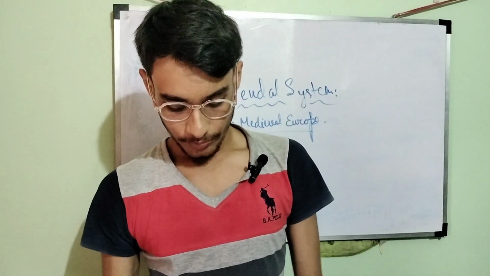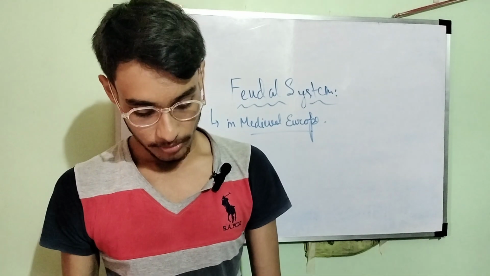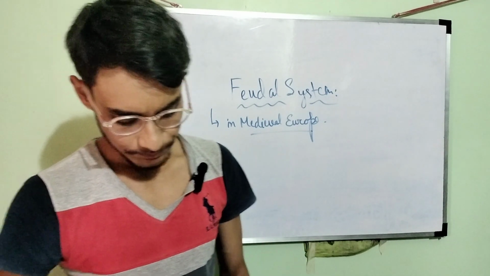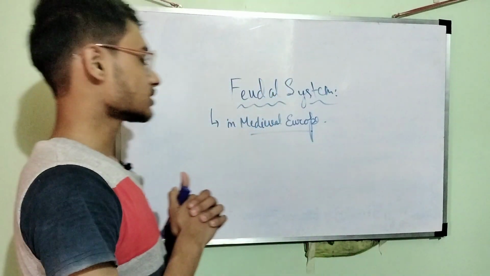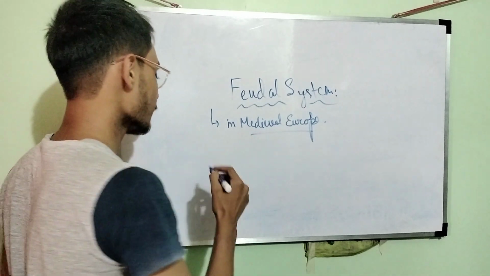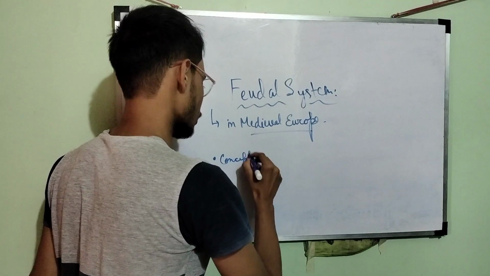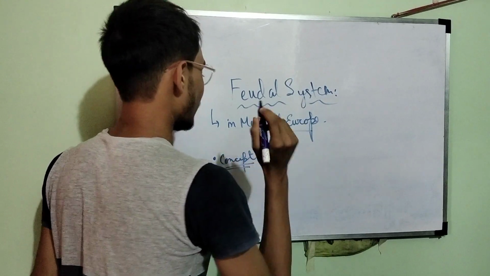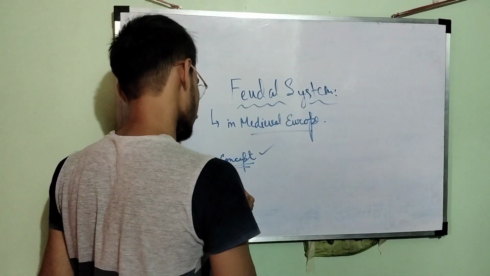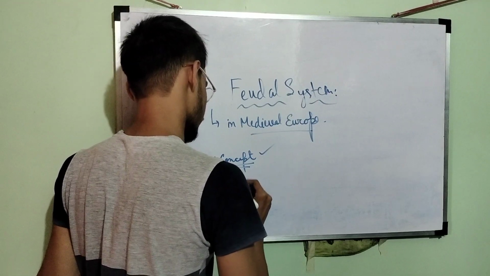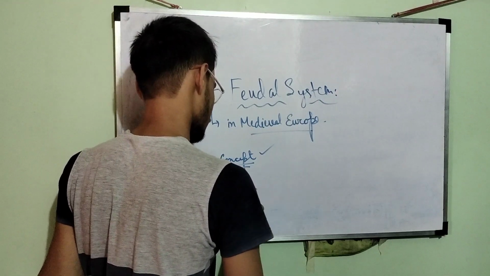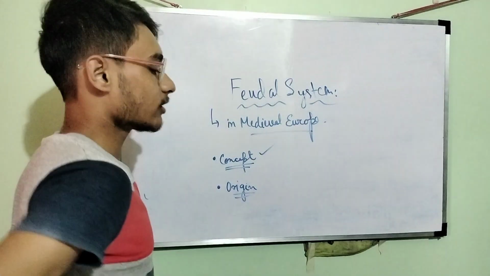system start. We will study the feudal system from a book. First we'll start with the concept of the feudal system, where the concept came from. Next we have to know the origin. Now let me talk about the concept.